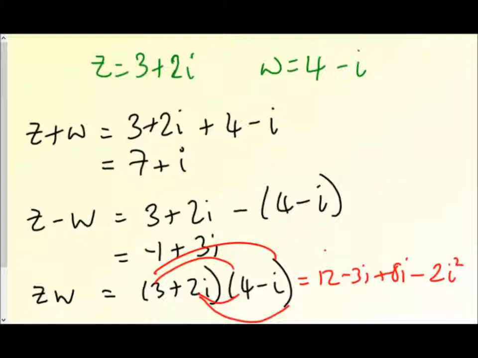Now because we've got i squared there, we can do something with that, because we know that i squared is negative 1. So I've got negative 2 times negative 1 makes plus 2 there. So I end up with 14 plus 5i.